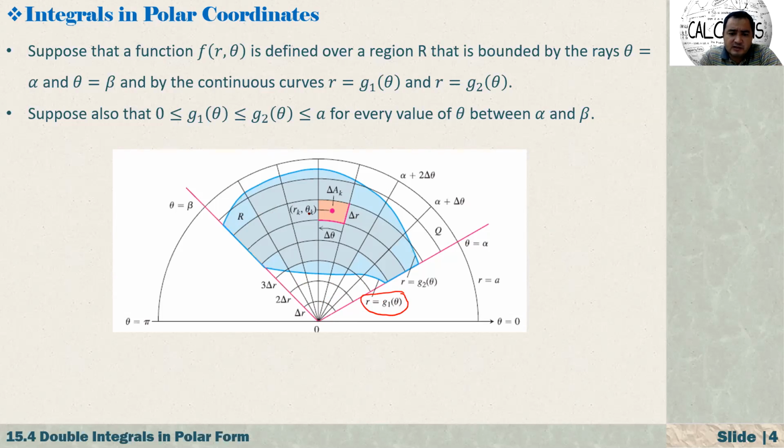Another line here is g2, the second line, that is g2 of theta. And our angles are changing from theta equals alpha through theta equals beta, right? So now we are talking about this shaded region.